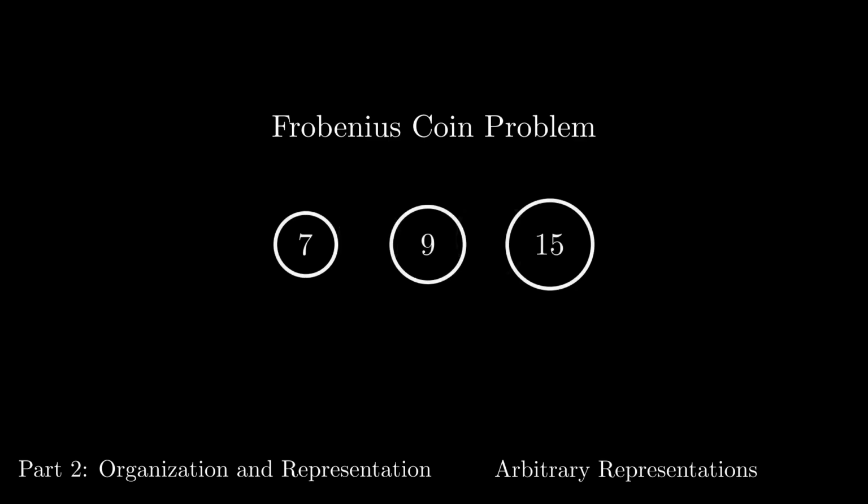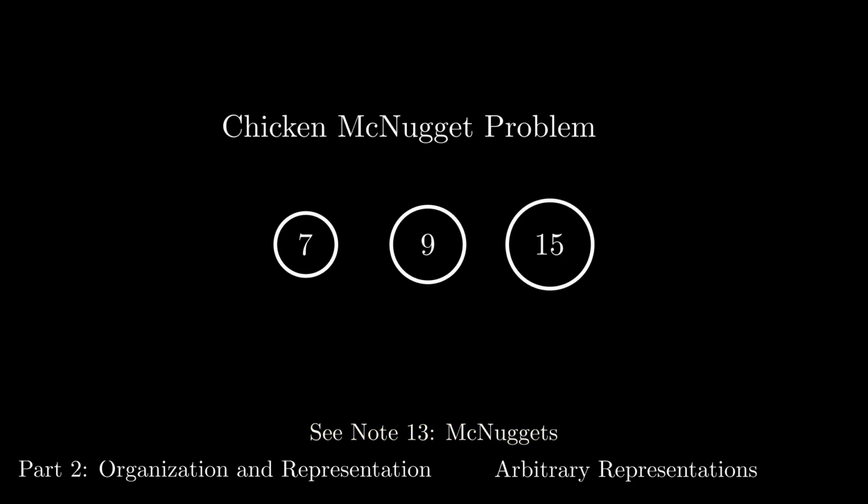This problem also goes by other names. It's sometimes called the postage stamp problem, and sometimes called the Chicken McNugget problem. This is an example of how one mathematical concept can have multiple applications and interpretations. All we are doing is replacing the coins with stamps or packages of McNuggets. This turns out to be a very complex problem in general.